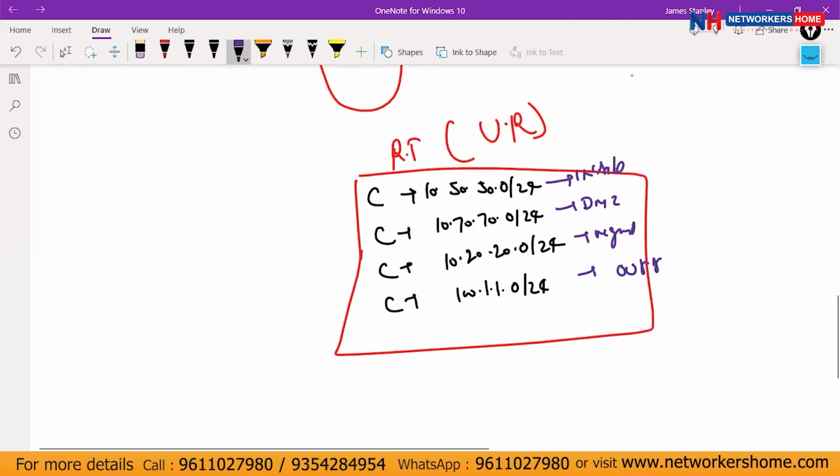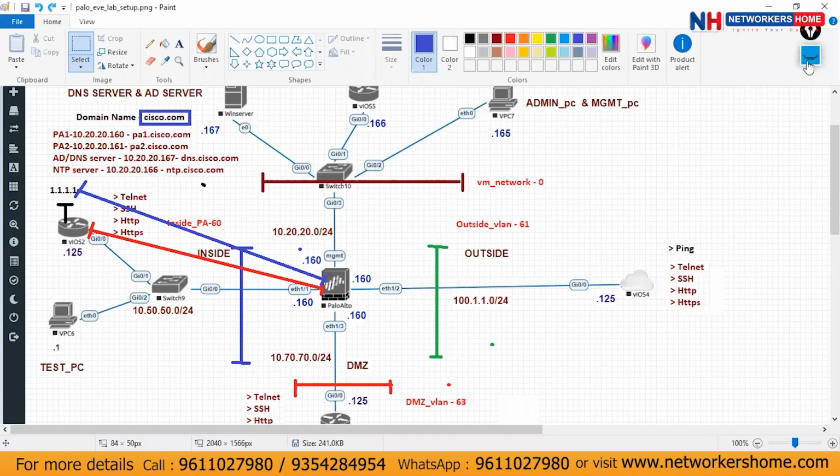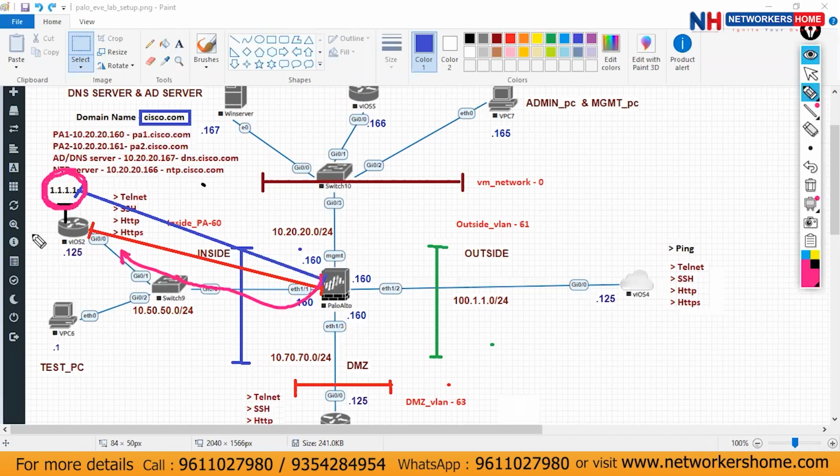Now we have to add one more entry, and that is about static route. First we will go with the static, and then we will go with the default route. In the static route, I'm going to add a route for 1.1.1.0/24 with next hop 10. Guys, tell me, in this topology, if I have to add default static routing, what will be my next hop? Just tell me what is the next hop?